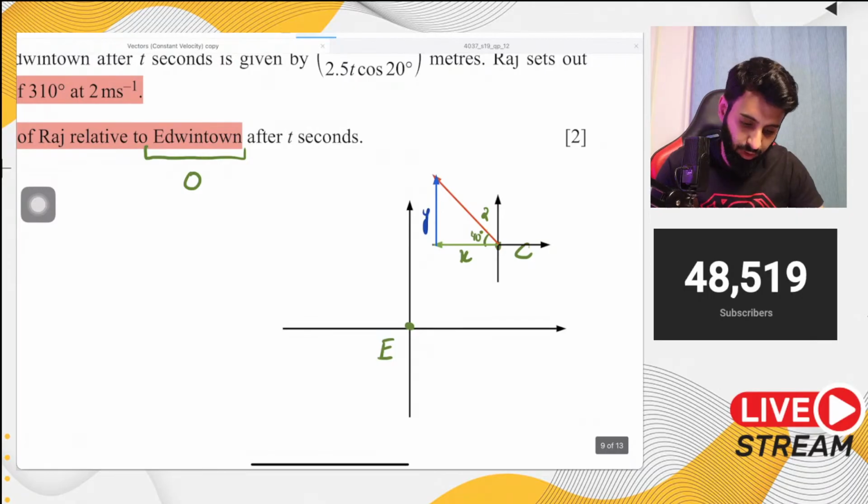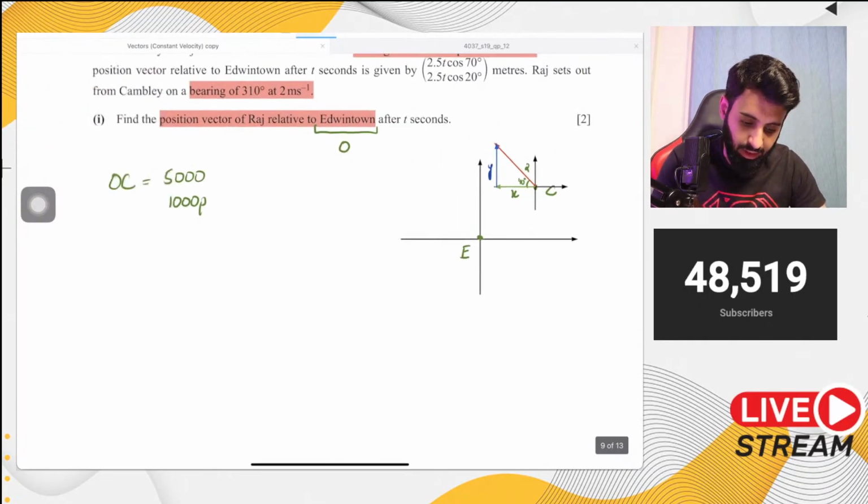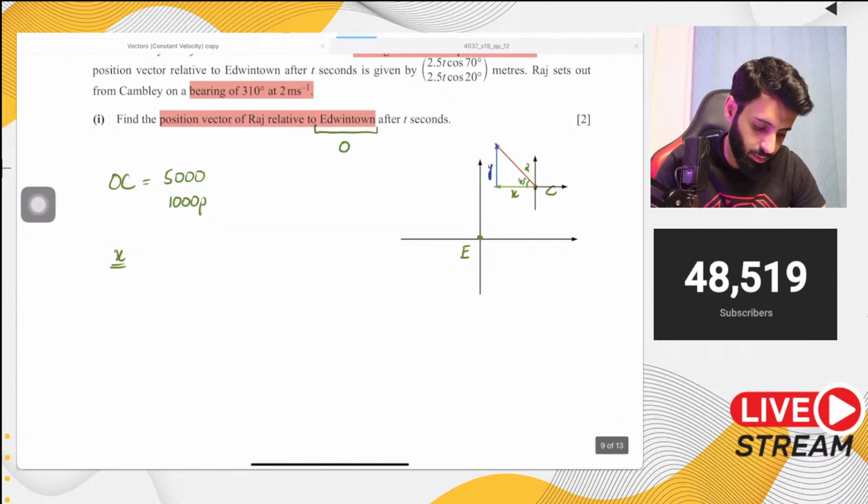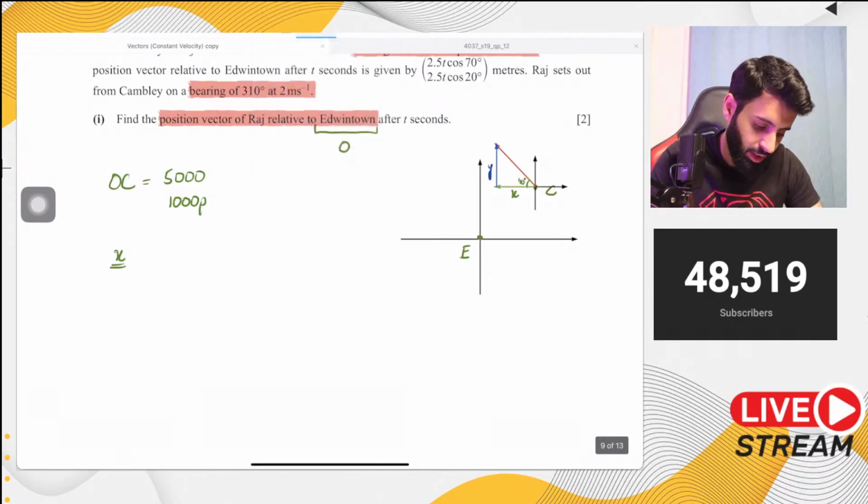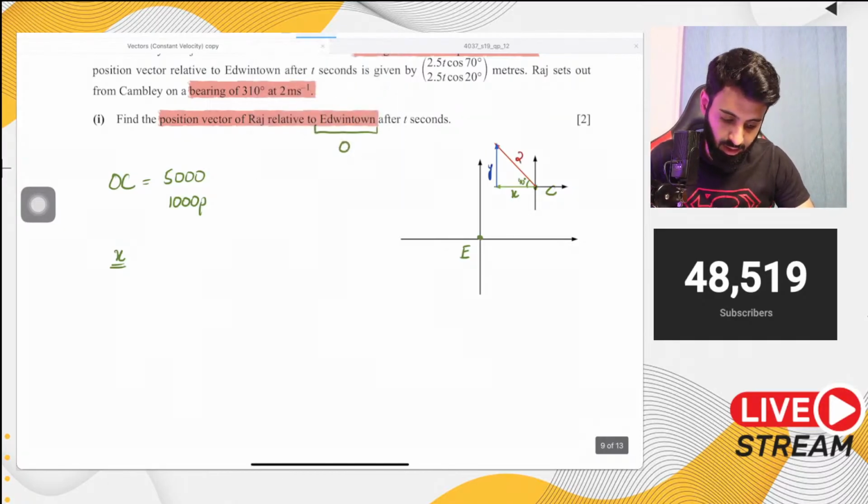Yeah. Now, so let's find out the x component. Like I said, so the x component is going to be 2 sine, 2 cos 40. Chalo, let me not skip a step. Let me do it step by step. So we have the hypotenuse and we need to find out the adjacent side. So that means sine 40 equals x upon 2. So x is equal to 2 sine 40. Okay, so there you go. No, wait a minute. Cos, sorry. That's going to be cos.